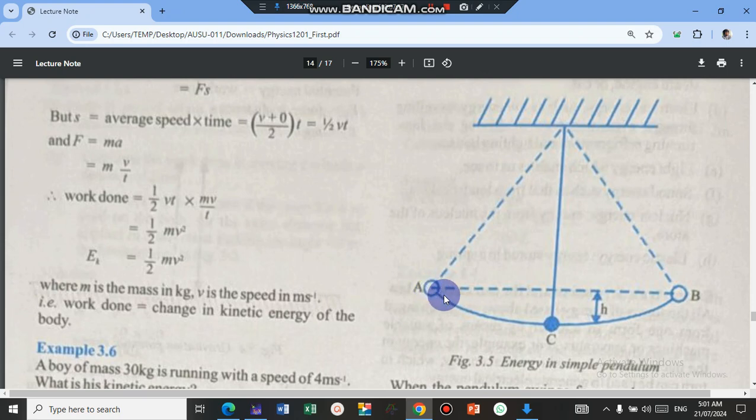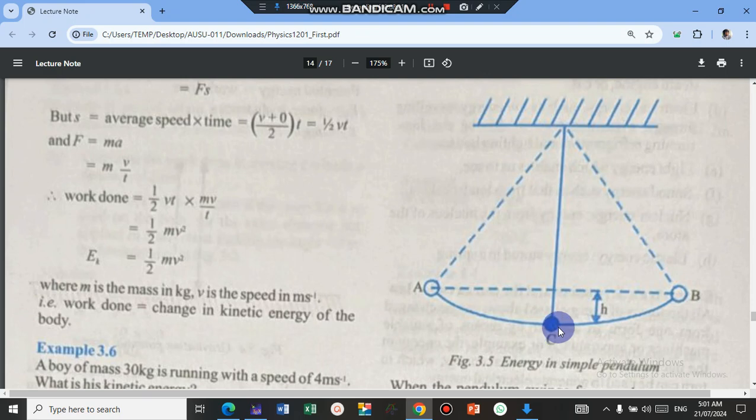Then it will come back. This potential energy that it has acquired will now be converted slowly to kinetic energy as it is coming back. When it comes back to C, it will have the maximum speed, maximum velocity, and then the h now will be zero, because as it is coming back, this h will be reducing. At C, no h.